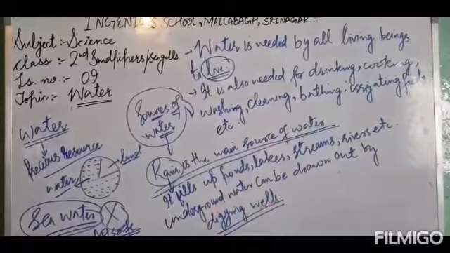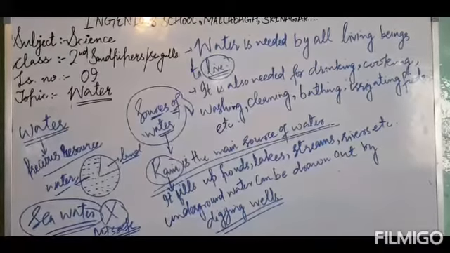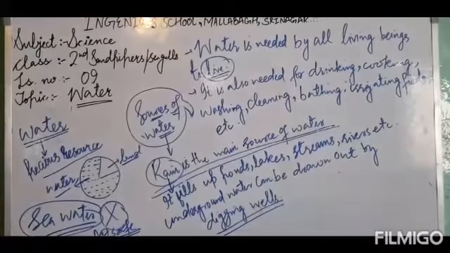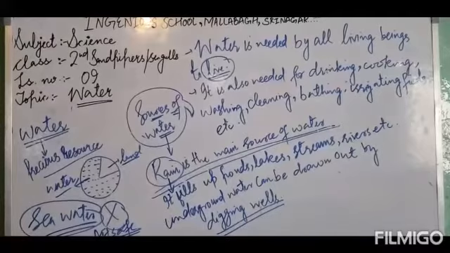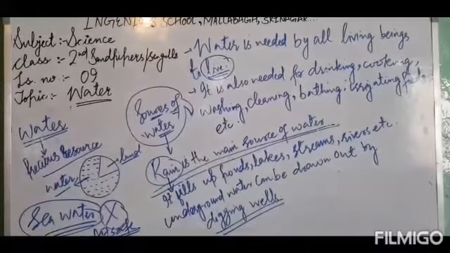The water which is available in wells is actually rainwater. We get that water out of the earth by digging wells.